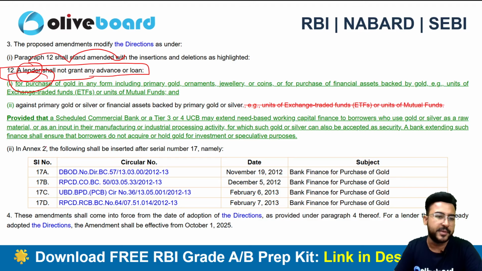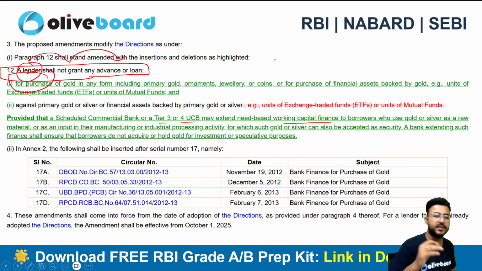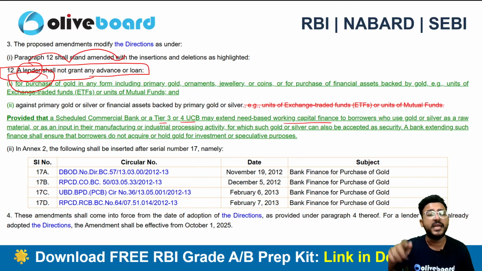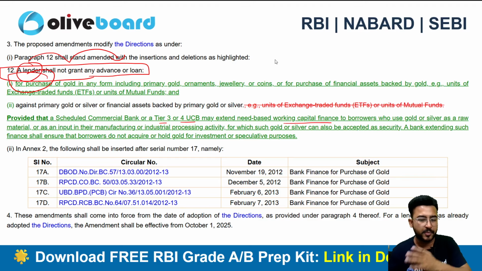And there is one more amendment here, provided that the scheduled commercial bank or a tier 3 or a tier 4 UCB may extend a need-based working capital finance. So here SCBs, tier 3 and tier 4 UCB may extend a need-based working capital finance to a particular borrower who uses gold or silver for raw material purpose, right? Let's suppose I am making something out of gold or silver and I am selling that particular product, right? It can be semiconductor, it can be jewelry, it can be anything else. I am using gold and silver to manufacture a particular product.